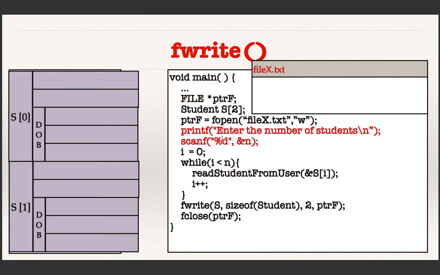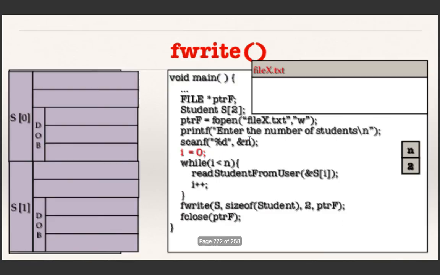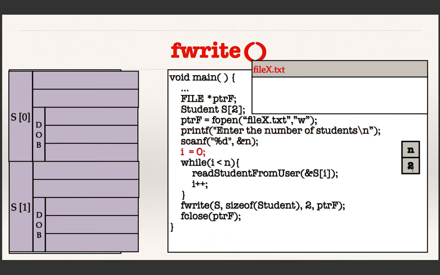So a new file is created. After that, by using the next two statements, I want to read the number of students. Assume that I am giving 2 as input. So I got 2 as the value of n, and then i is defined as 0, and now 0 is less than 2. So I am coming to the first statement of the loop. It is exactly the same function to read the data of a student through the keyboard. And if you remember, previously we had passed the address of a student.